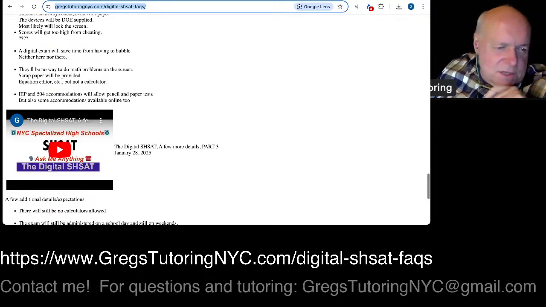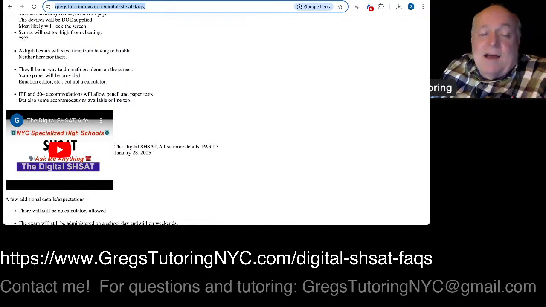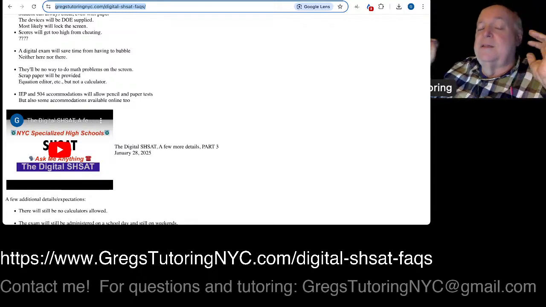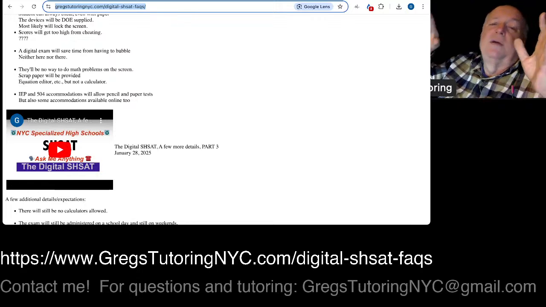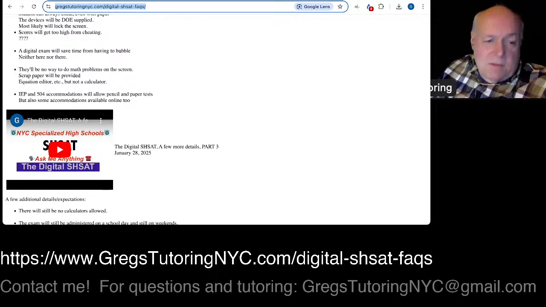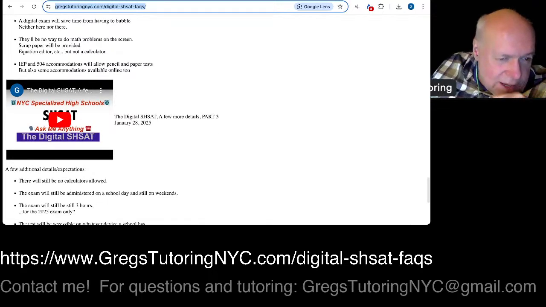The first note is that the SHSAT never allowed calculators, and the digital version is not going to either. And again, the digital version, if you remember last time, is just the next version for 2025, which is bringing the pencil and paper into a computer. And we're going to see in the next sessions, not today, what that means. And a calculator was never allowed.